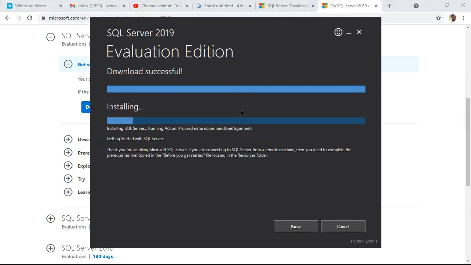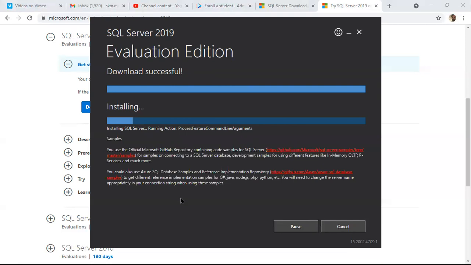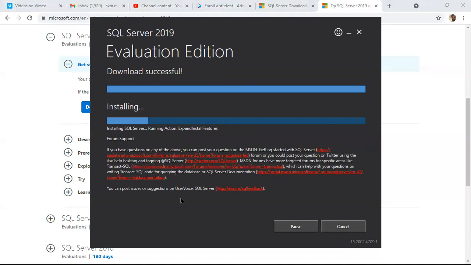Okay, right. Downloading was done successfully. Now the installation process is going on. Maybe on my machine I have already installed SQL Server two or three times previously, that's why it takes less time. But on a fresh machine it may take 10 to 15 minutes. Check here once this installation is completed successfully.